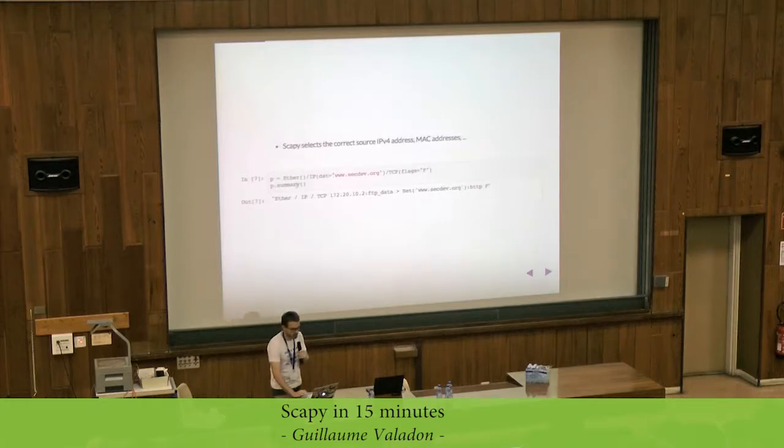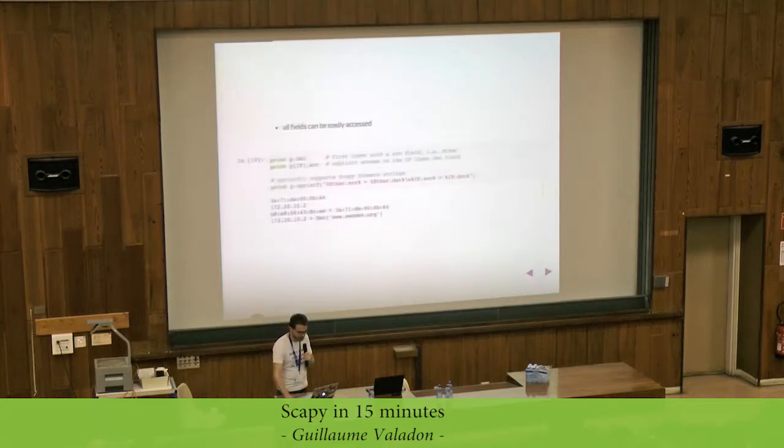And if you use the summary method, you will get a nice short packet string. In this case, you can see that Scapy selected this source address for us, as well as the FTP data port. So internally, it is trying its best to build really good packets, a packet that will be correct on the network. And then, if this packet is received, you can get a correct answer.